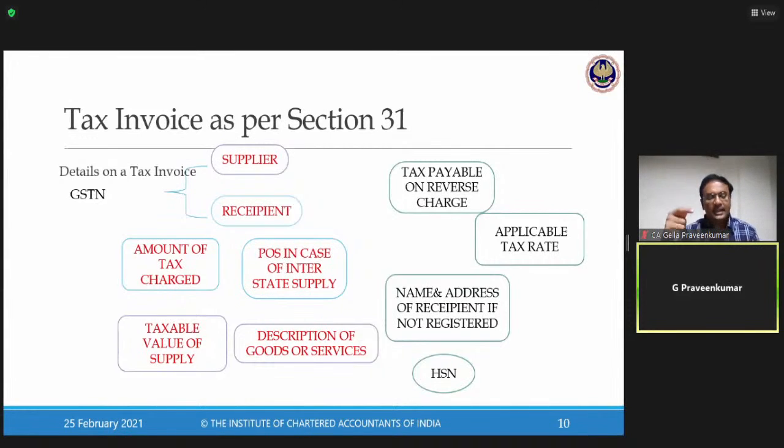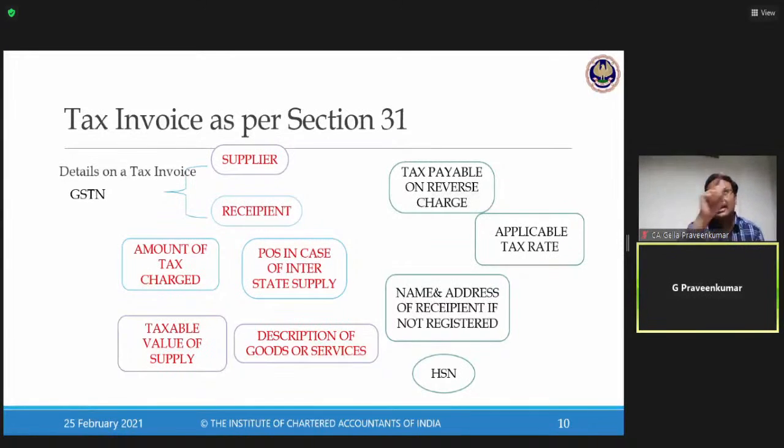So when you're doing your audit, these 5 categories. What is that? GSTN along with the address of supplier and recipient in case of B2B, compulsory. What is the amount of tax involved in this particular category of supply? SGST, CGST, IGST. What is the amount of tax? Compulsory, it has to be bifurcated.